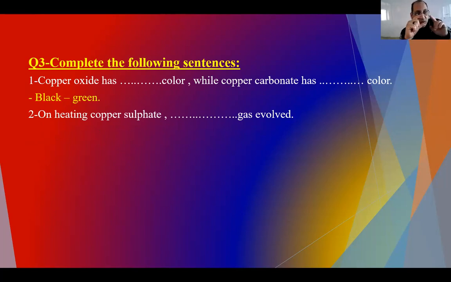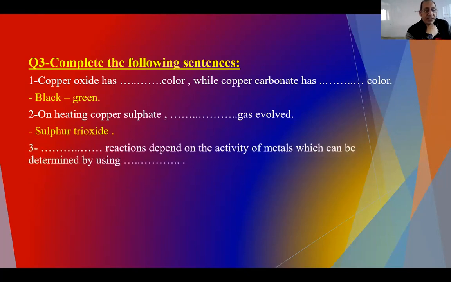CuSO4 leaves us with one oxygen and one copper, so CuO, and SO3 remains, which is sulfur trioxide gas. That reaction depends on the activity of metal, which can be determined by using what? A substitution reaction is the type where I look at the activity of metals, and I determine it from the chemical activity series.